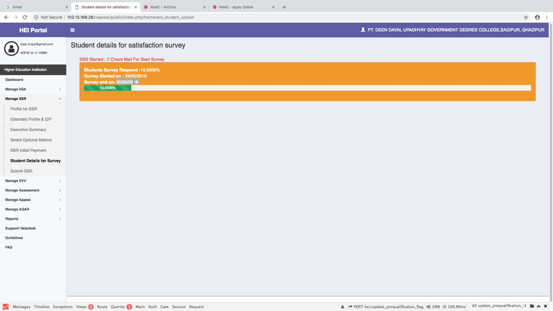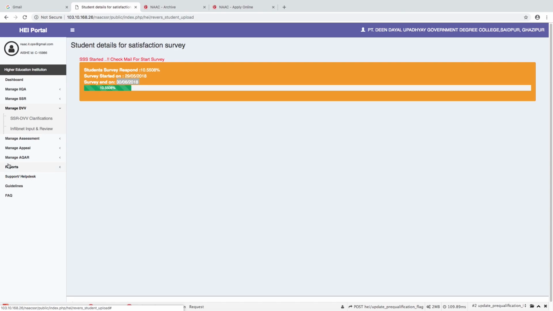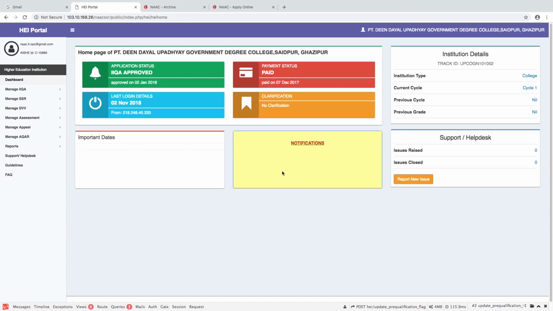Now, coming to the data validation and verification. Once the SSR is submitted, in about 7 days' time the HEI may receive a DVV clarification request. It is important that the HEI stay in tune with the portal about any notifications for the DVV that will appear in the notification here. DVV is the data validation and verification process.